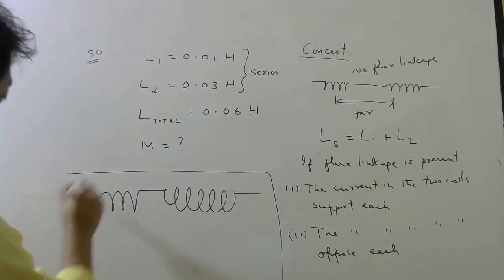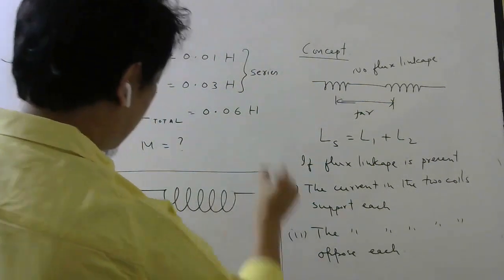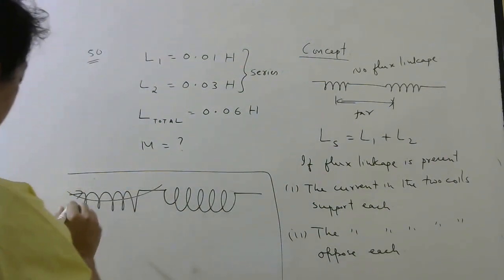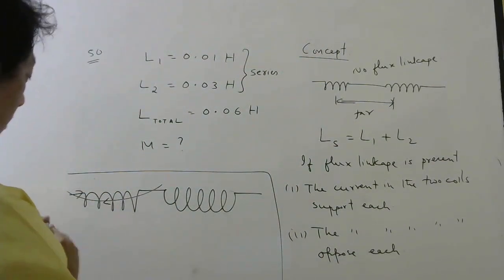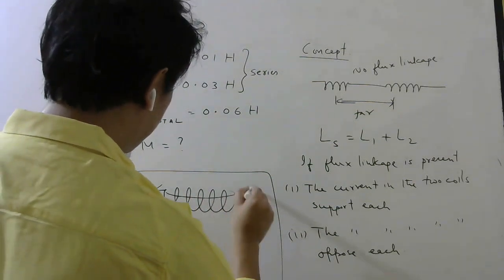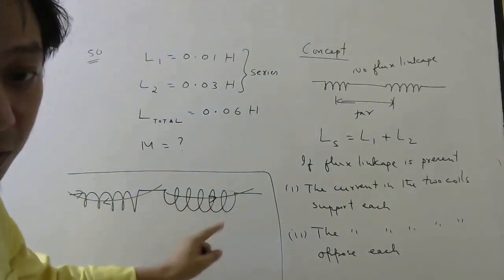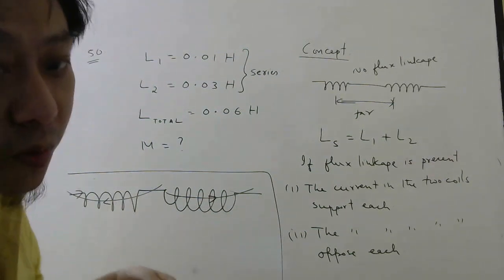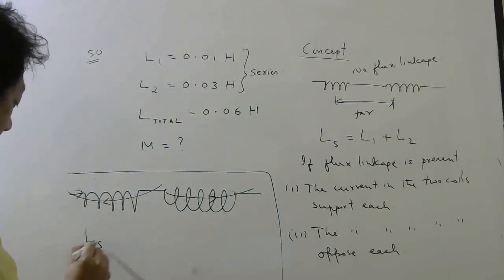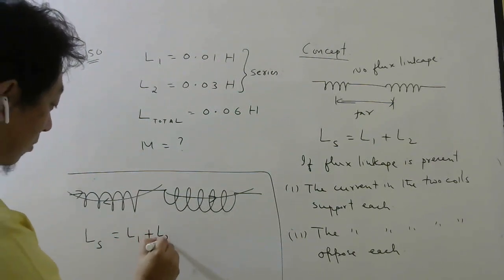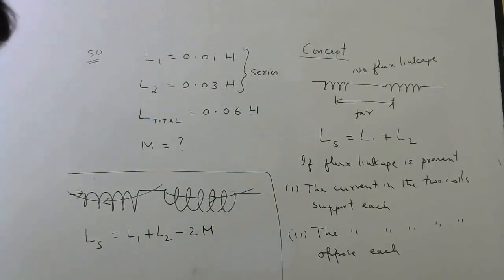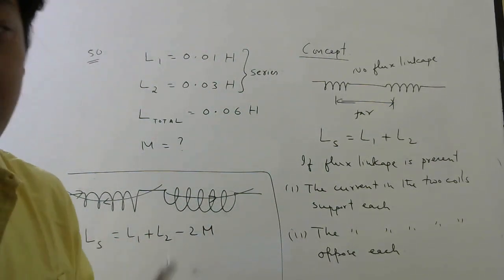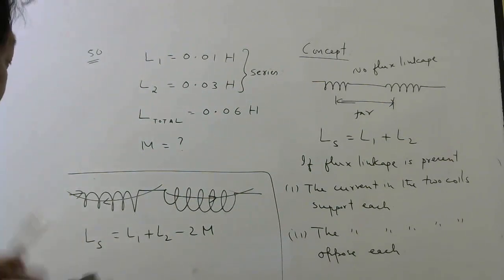So current is flowing this way and here is going this way. So if this creates magnetic field this way, this will create magnetic field this way. So these two magnetic fields, whatever magnetic field from here will be linked here, that will not support, that will oppose. In that case, the total self-inductance is L1 plus L2 minus 2M. So that standard formula we need to memorize. We can't derive it, students. It takes a lot of time.